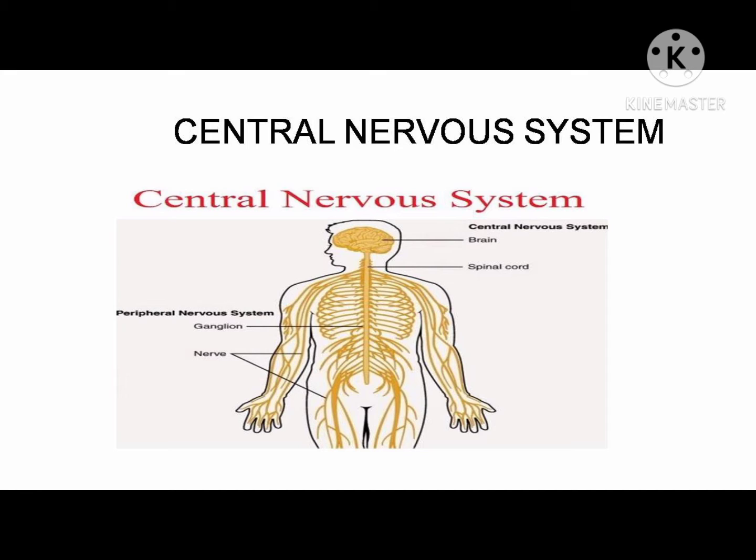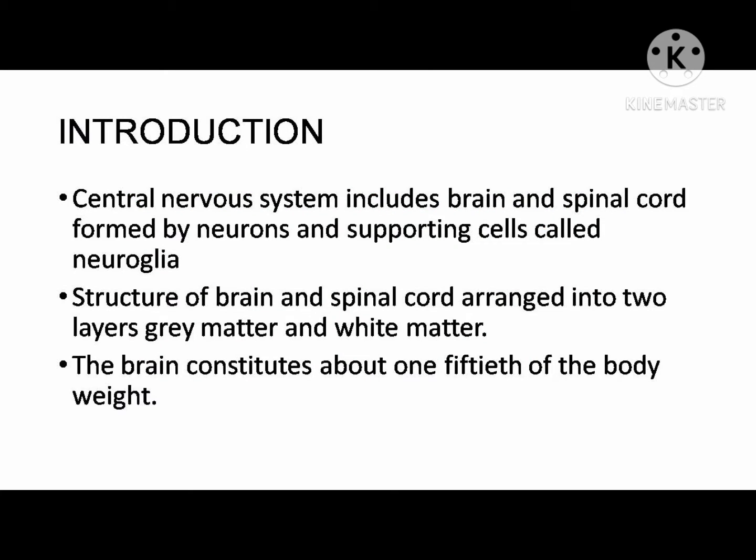Today our topic is Central Nervous System, CNS. Introduction. The central nervous system includes the brain and spinal cord, formed by neurons and supporting cells called neuroglia. The brain and spinal cord are arranged into two layers, gray matter and white matter. The brain constitutes about 1/15 of the body weight.